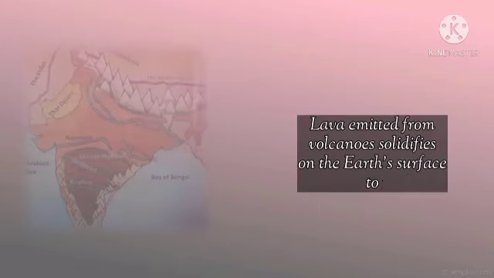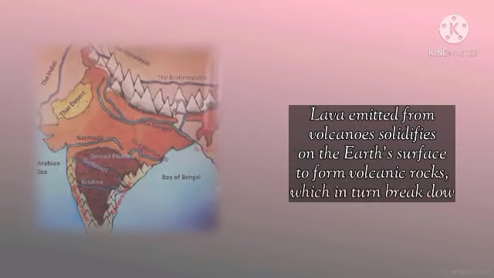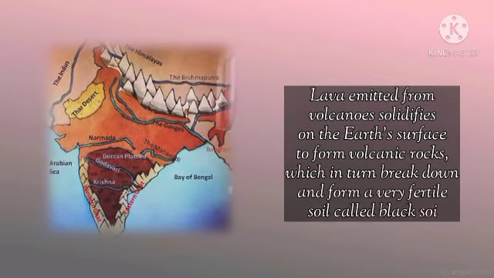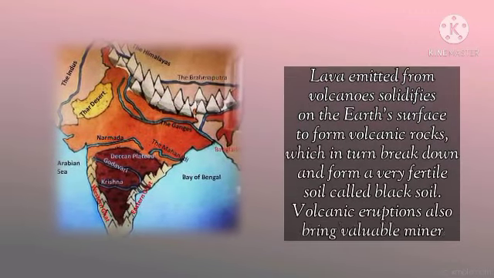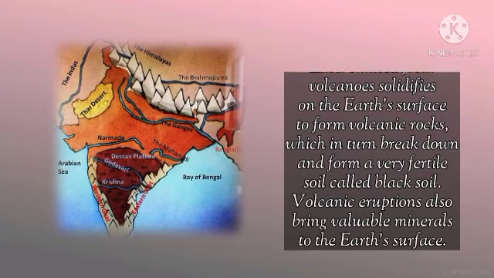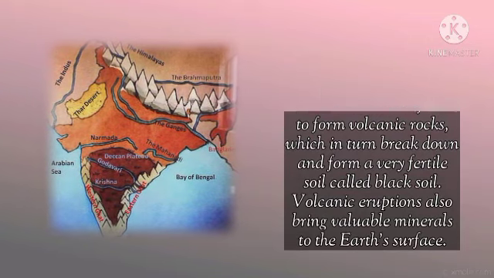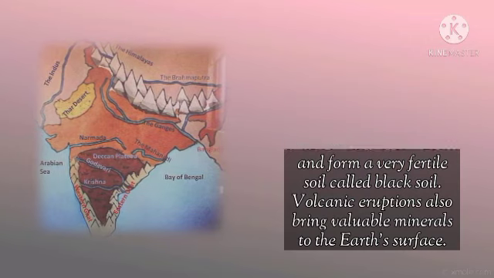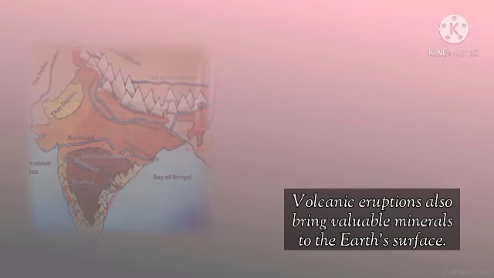Lava emitted from volcanoes solidifies on the earth's surface to form volcanic rocks, which in turn break down and form a very fertile soil called black soil. Volcanic eruptions also bring valuable minerals to the earth's surface.